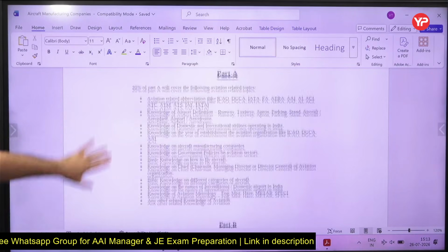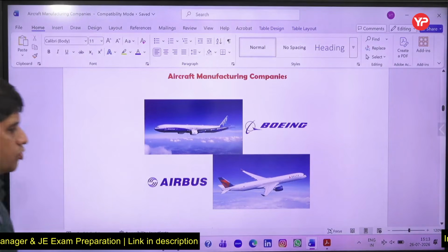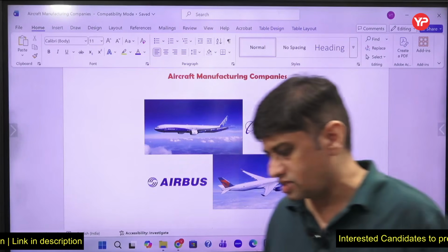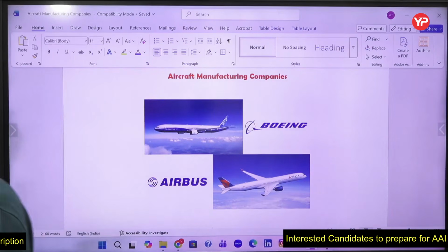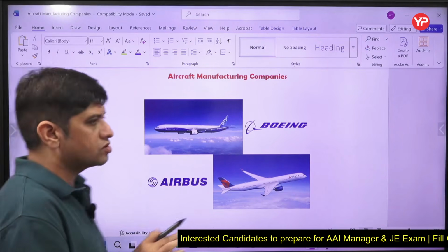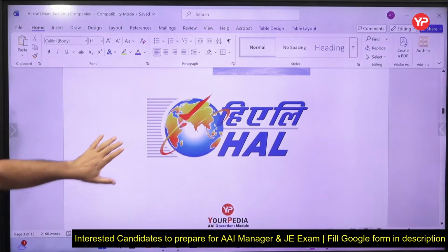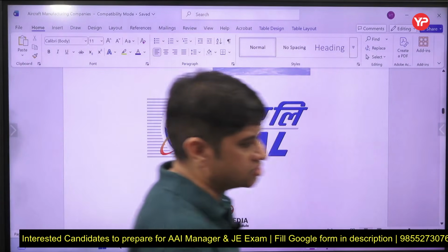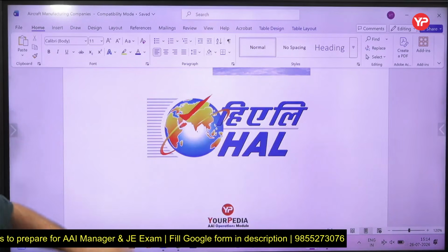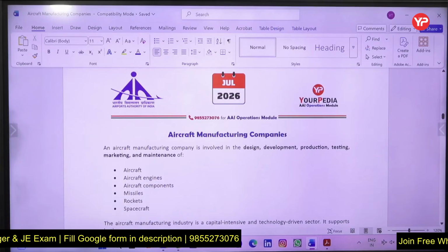So let's start, friends. Let me take aircraft manufacturing companies. Why am I showing you Boeing and Airbus? Airbus belongs to Europe, Boeing belongs to the US. These are the two main market leaders in civil aircraft manufacturing. Most of the planes you travel on are either from Boeing or from Airbus. And in India, Hindustan Aeronautics Limited is doing wonderfully well. This is the public sector company in India related to manufacturing of aircraft, but not civilian aircraft.